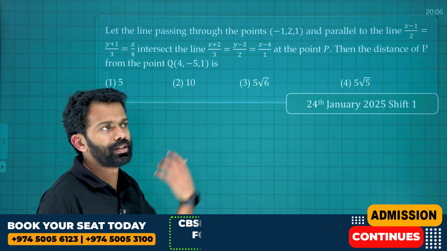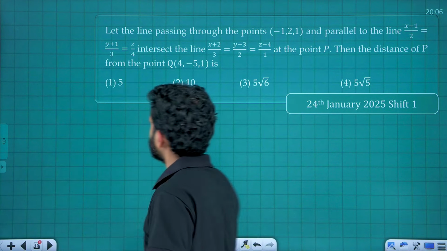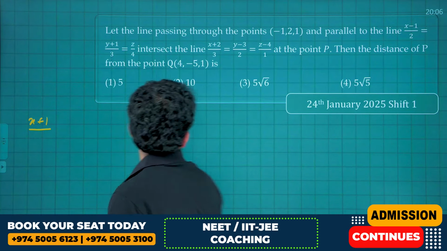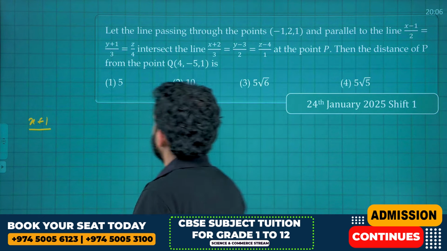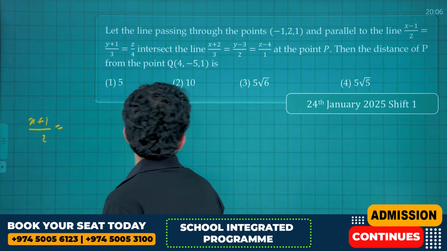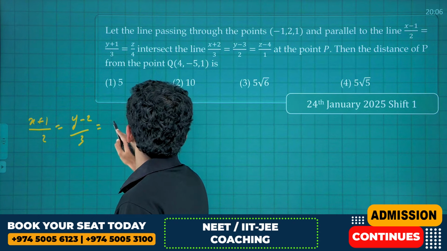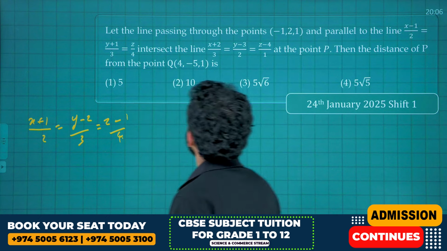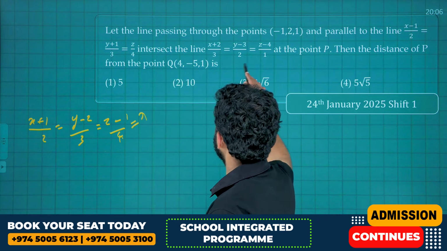So let's formulate the equation of that line first. It will be (x+1)/2 = (y-2)/3 = (z-1)/4, since it is parallel to the line with direction ratios 2, 3, 4. I am putting this equal to lambda, and the other line equal to k.